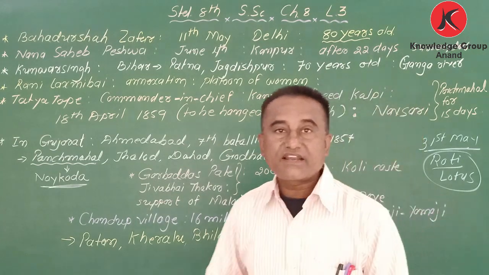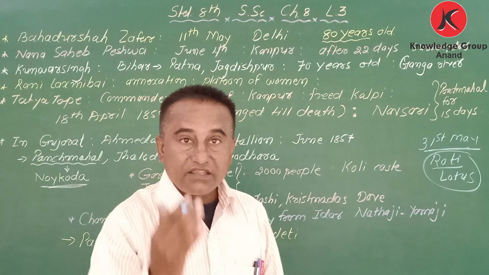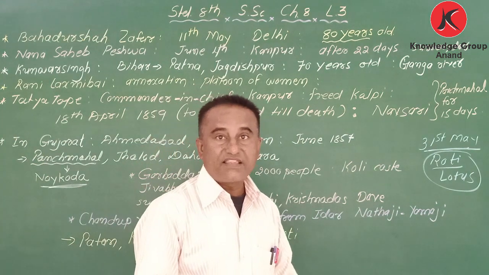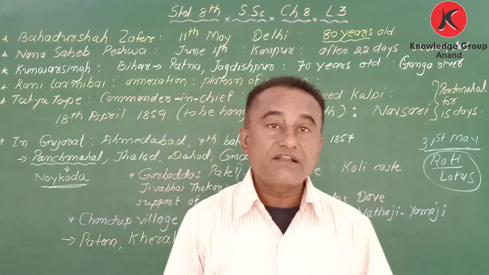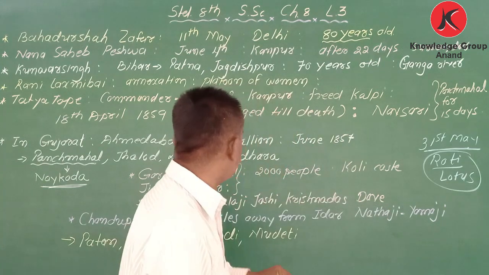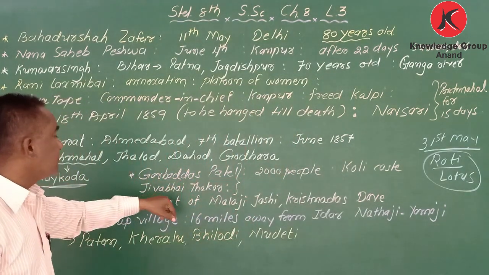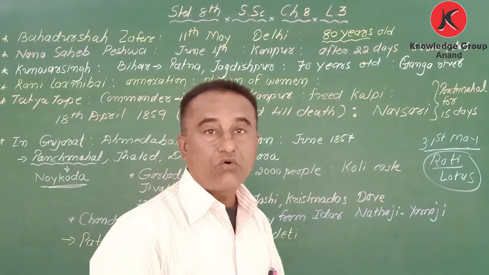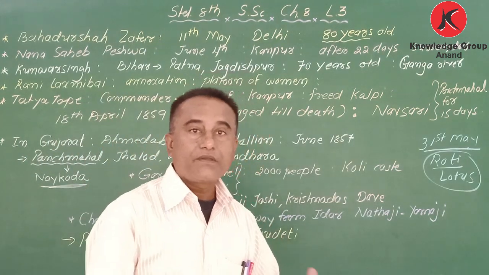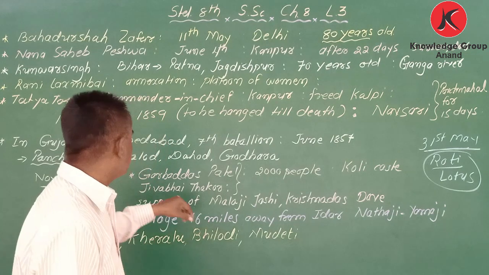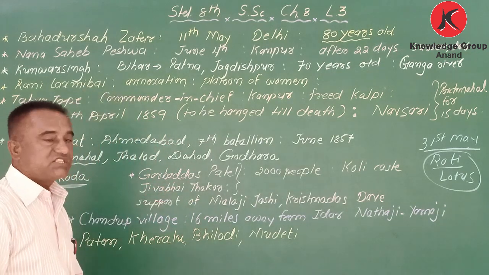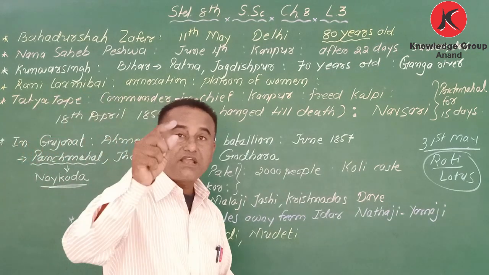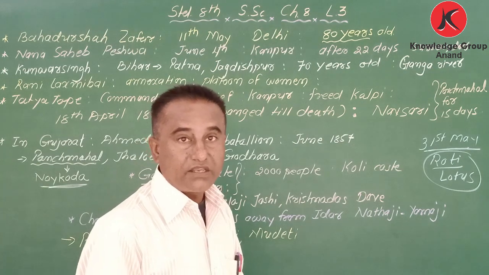Okay, at that time, in other parts, even our Kheda district and Anand district, from Anand, Garbaldas Patel and Jivabai Thakur took part in the revolt. Garbaldas took the support of Jivabai Thakur, and at that time more than 2,000 people joined.